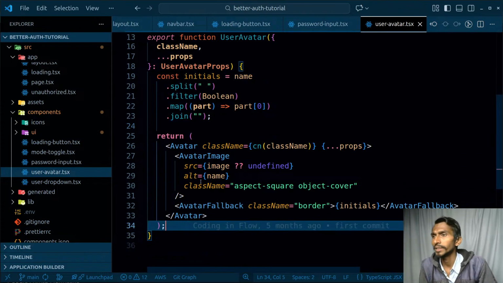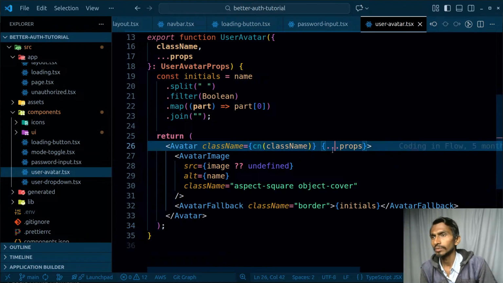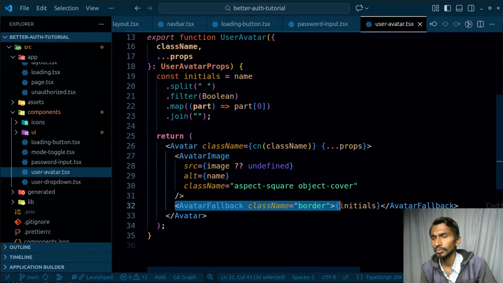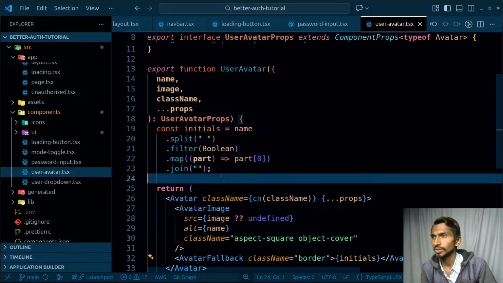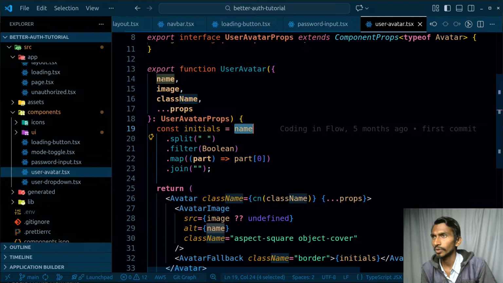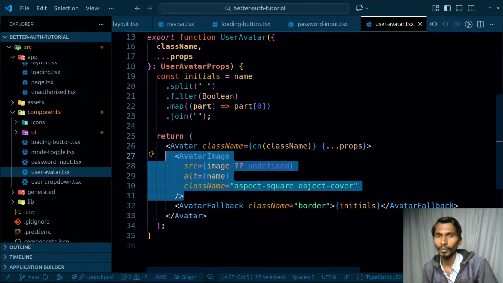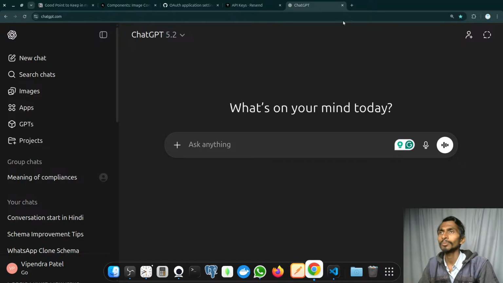What will actually happen at the end? Avatar will have the props and source, and avatar fallback with the initials. So ultimately I will be giving it the initials. Initials are going to be the name, and this name comes from there. So either I will have the avatar image or I will have the fallback, and this avatar mainly comes from shadcn, if I'm not wrong.